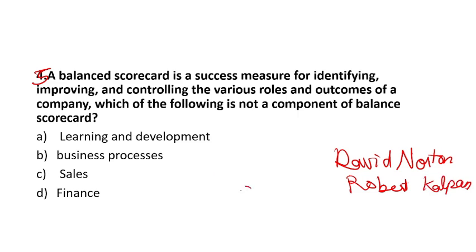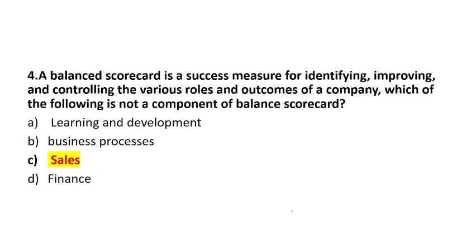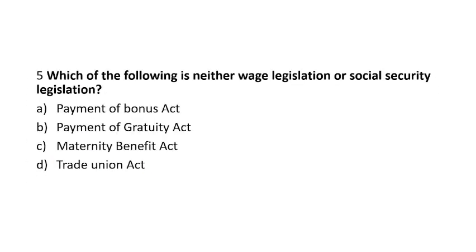So A, B, D are the components of the balanced scorecard, but in option C, customer should be there. Here they have given sales. So option C is the right answer. These 4 things are part of the balanced scorecard: learning and development, business processes, customer and finance. I hope this question is clear. Option C is the right answer.